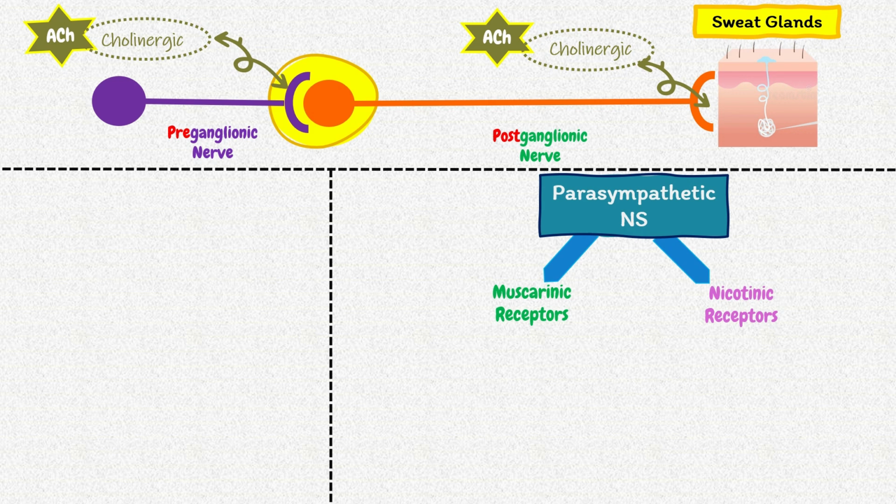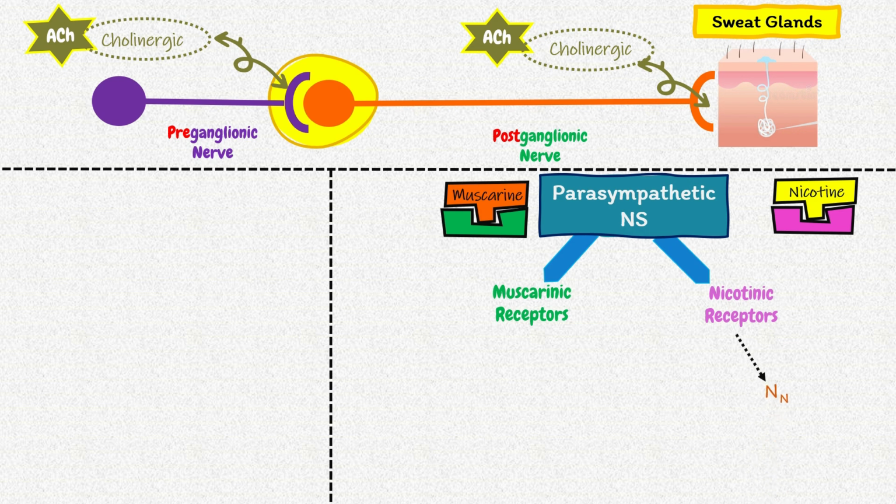So there are two types of cholinergic receptors. First is muscarinic receptor, which has high affinity for muscarine, and second is nicotinic receptors, which has high affinity for nicotine. Nicotinic receptors are NN and NM.